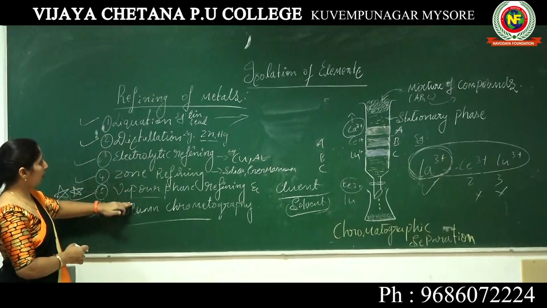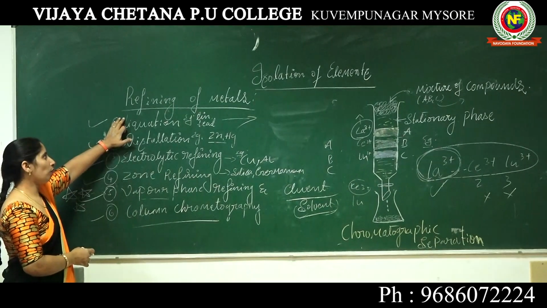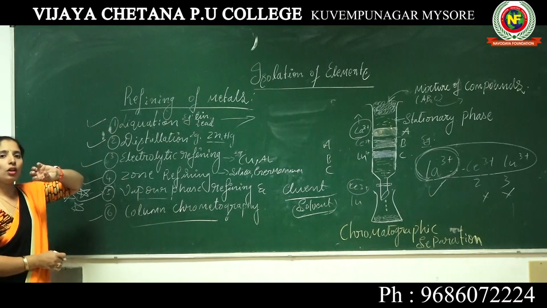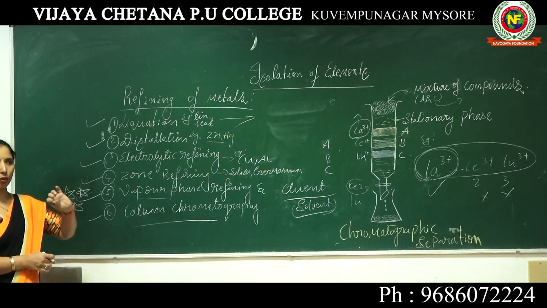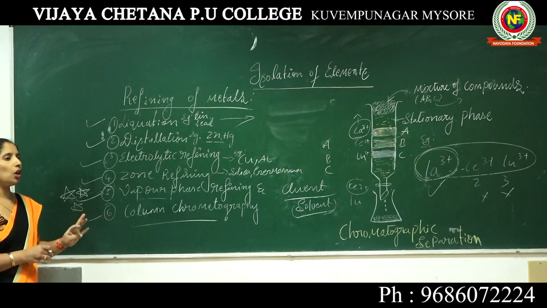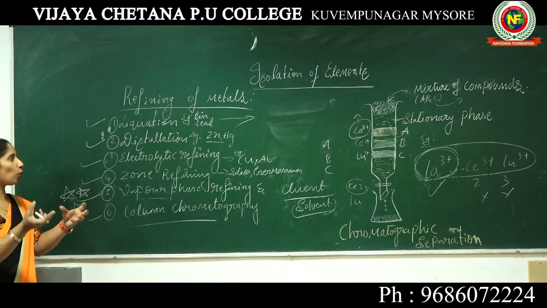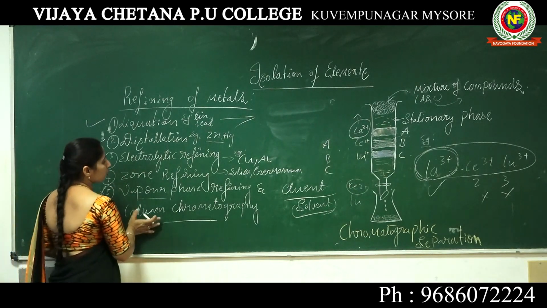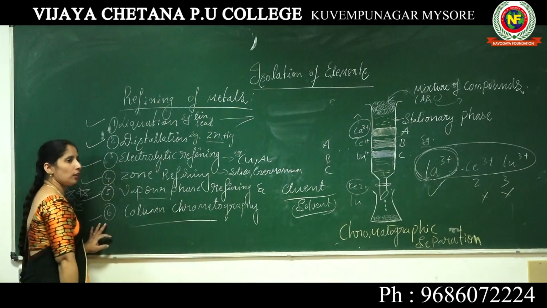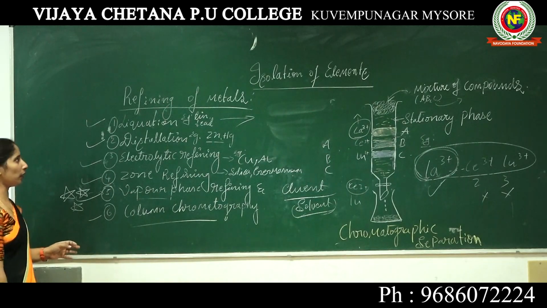Once again, refining of metals is mainly used to remove impurities from the crude metals, like non-metals, oxides, and gases. All of them get removed from the crude metal to get a pure metal. These are the types we use to refine different types of impure metals.